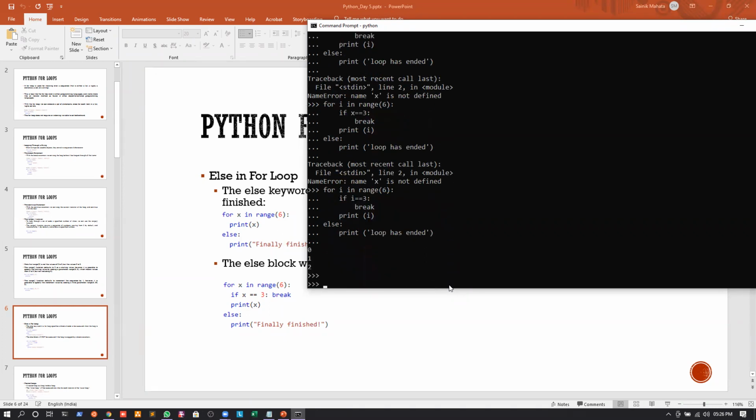Right, so again you can see that we are printing 0, 1 and 2, and then we are encountering the break statement. And whenever we encounter the break statement, not only do we break out of the loop, but also we break out of the whole program as well.